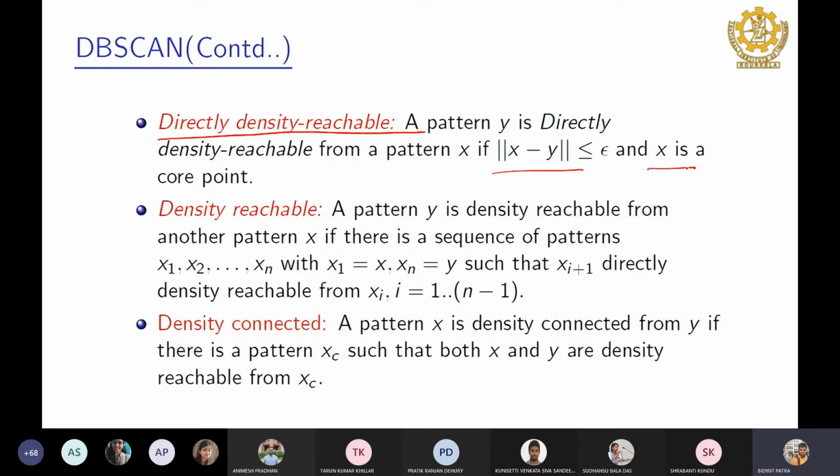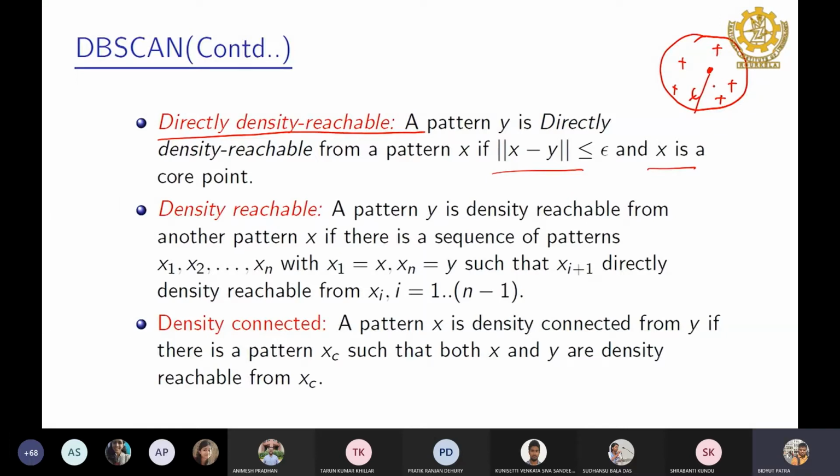Put the other way around, to identify whether a point is a core point or not, we draw a circle in 2D, a sphere in 3D, and a hypersphere in higher dimensions. If it is a core point, we'll get the minimum number of points. Let's say it has 5 points. All these 5 points are directly density reachable, because we know the radius is epsilon.